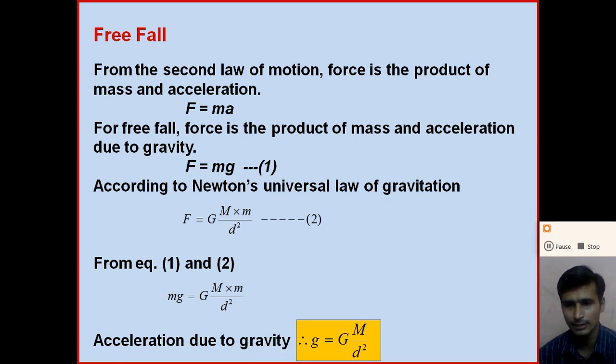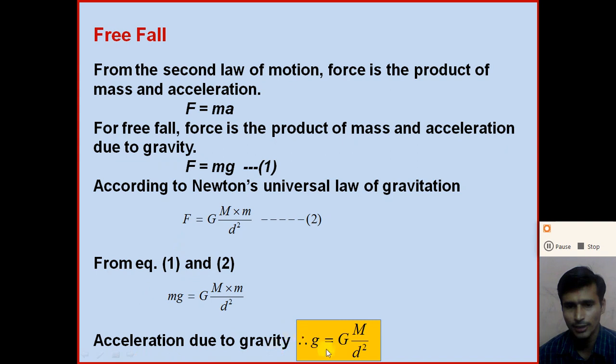So the acceleration due to gravity produced on any object at a distance d from the surface of the earth is given by the formula g is equal to G capital M divided by d square. So according to this formula, we can say that the acceleration due to gravity does not depend on the mass of the object. So if we release a smaller object and a larger object from the same height, the acceleration produced due to gravitational force is the same on both objects.